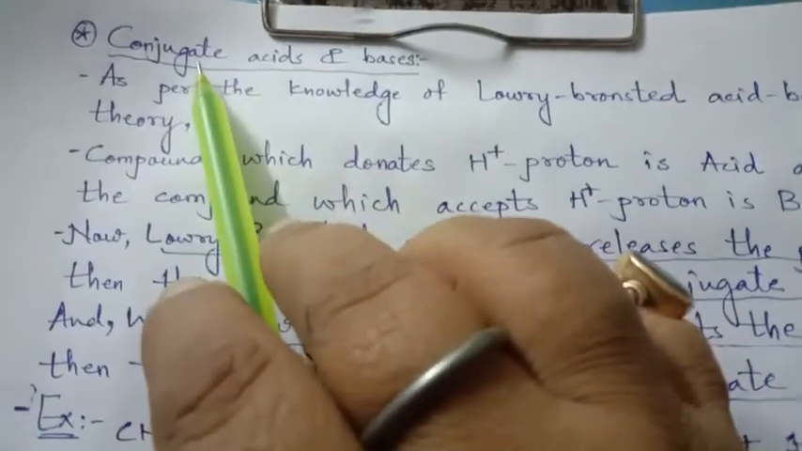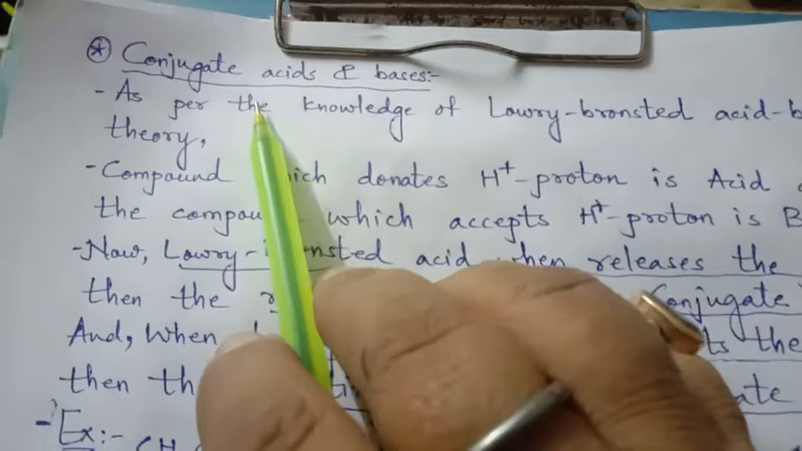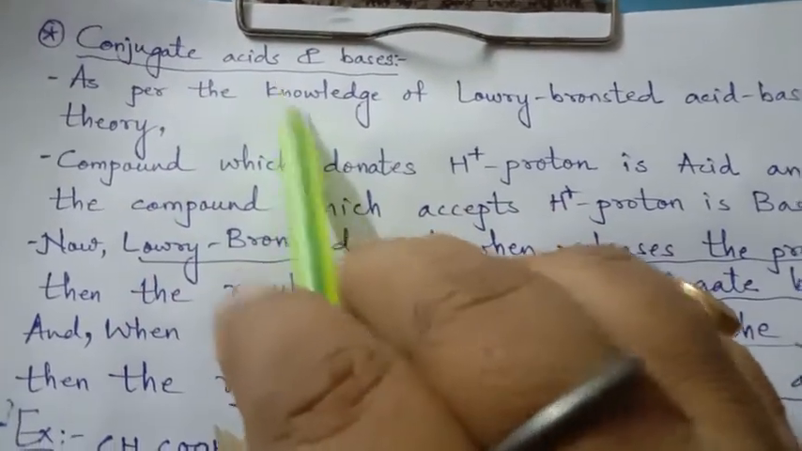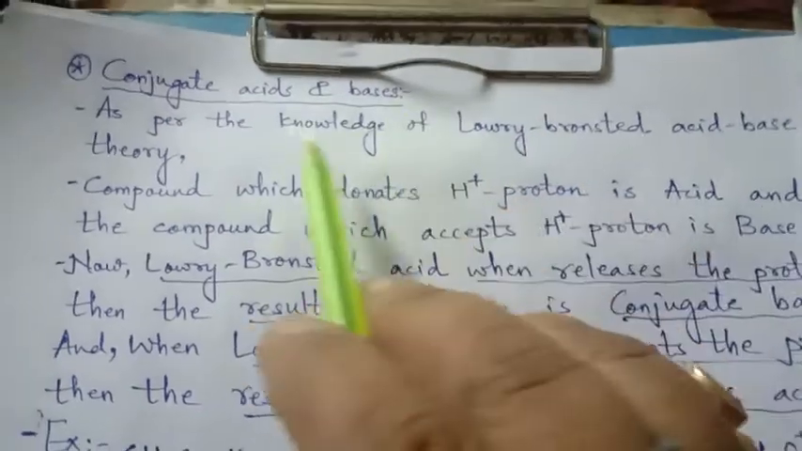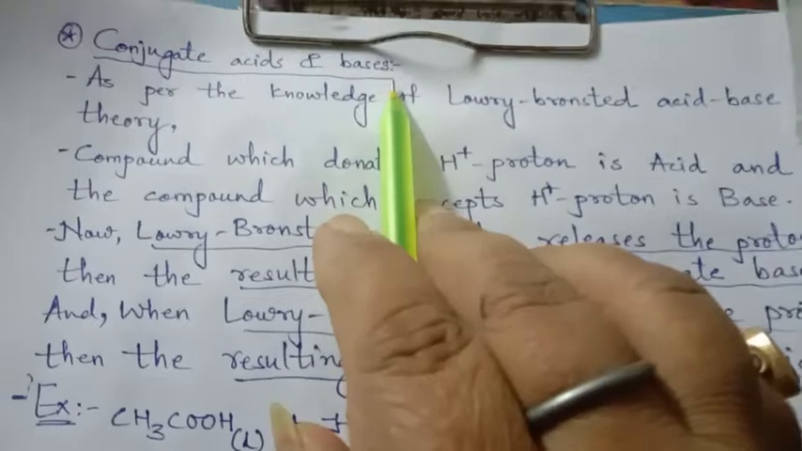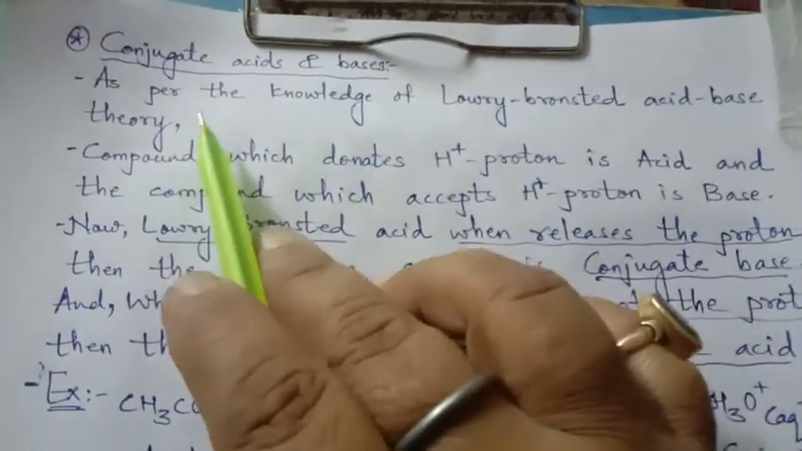Good morning, dear students. Now here we have one more theory about acids and bases, and it is about conjugate acids and conjugate bases. Conjugate acids and bases are in relation to the Lowry-Bronsted acid-base theory. So let us discuss here.